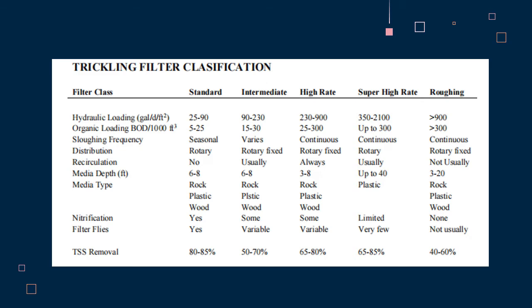It always employs recirculation and typically has a 65 to 80% BOD removal rate and 65 to 80% TSS removal rate. The roughing filter has a hydraulic loading of more than 900 gallons per day per cubic foot and a continuous sloughing frequency. It does not normally include recirculation and typically has a 40 to 65% BOD removal rate and 40 to 65% TSS removal rate.